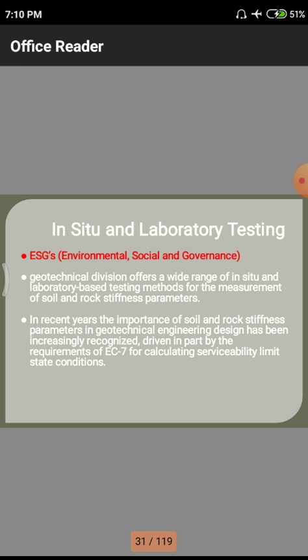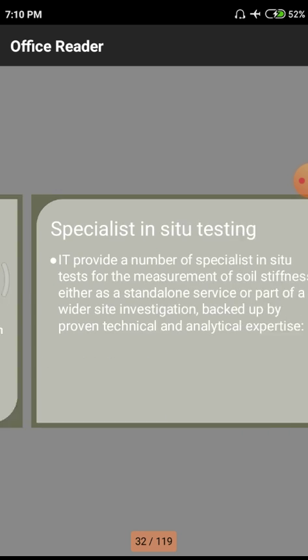In recent years, the importance of soil and rock stiffness parameters in geotechnical engineering has become increasingly recognized, driven in part by the requirements of EC7 and calculating serviceability limit state conditions. That means, as we previously discussed, whatever the actions we need to take, and the properties we have to know while constructing a particular project, all those are kept in here.